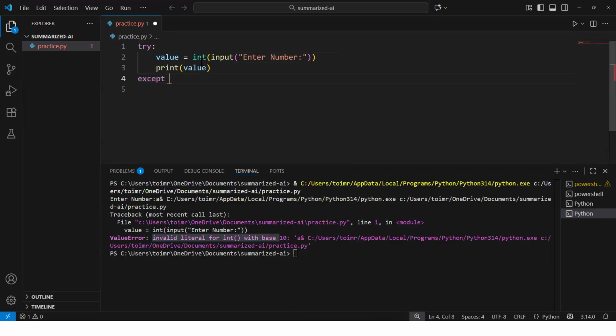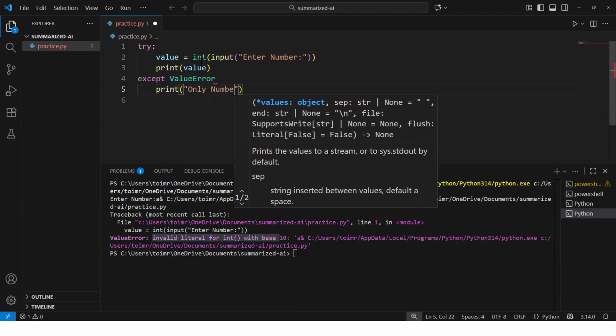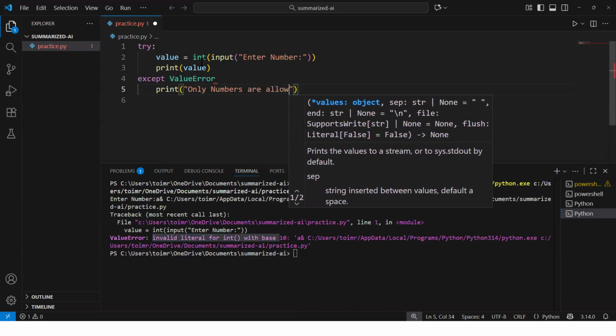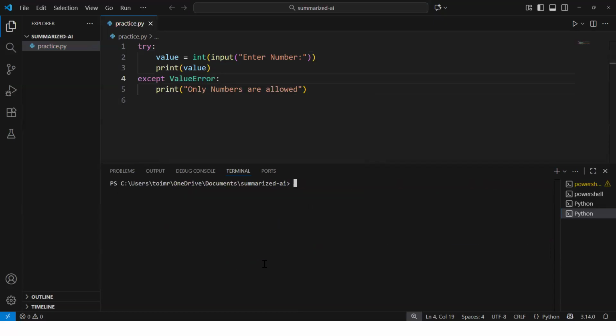Okay, now let's say except, and we are saying ValueError. It will say only numbers are allowed. Okay, it will print this particular error. Now let me go ahead and again execute this code.